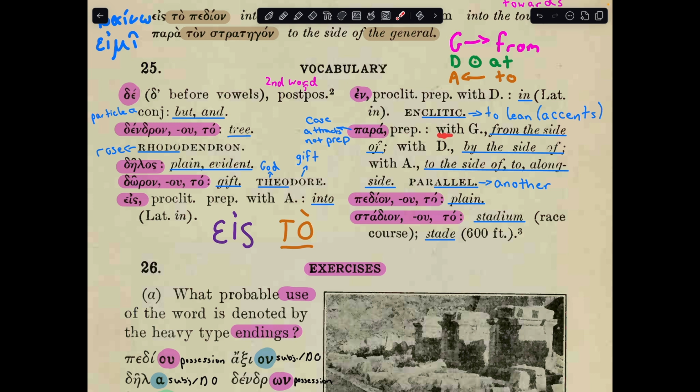Para, preposition. This takes a genitive, meaning from the side of. It also can use a dative, which is by the side of. And lastly, it can use accusative, and it's to the side of or alongside. This preposition is a really good example of the case attracting the preposition and not the preposition attracting the case. And what I mean by that is that the meaning of the preposition is caked into the ending that follows, not really within itself. For etymology, it gives you parallel. So allelon, another, para, alongside. So it's two lines that are alongside one another. Pedion, to, the plain. Stadion, to, stadium. It also means race course, or it's also a unit of measurement of around 600 feet.